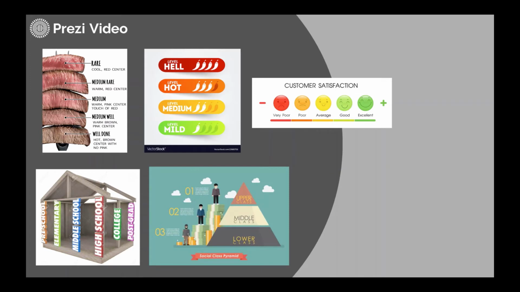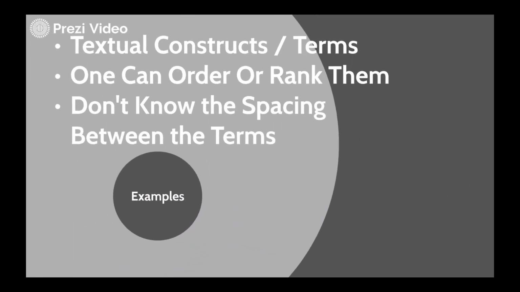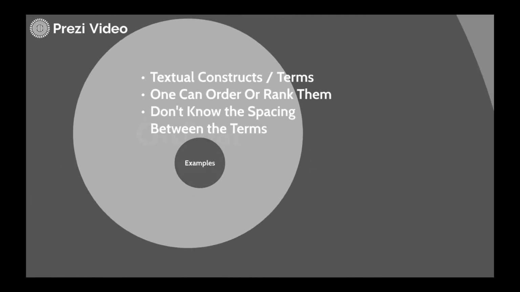It could be high income, middle income, lower income, upper income. It could be types of schools: elementary school, middle school, or even college in this case. It could be even grades as well, A, B, C, D. Depends on how it's scaled, but you don't know if somebody got a B, whether that person barely got a B, or maybe was just really close to getting an A but got a B instead. So those are just some examples of ordinal.